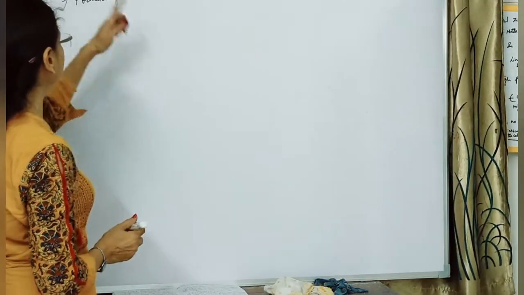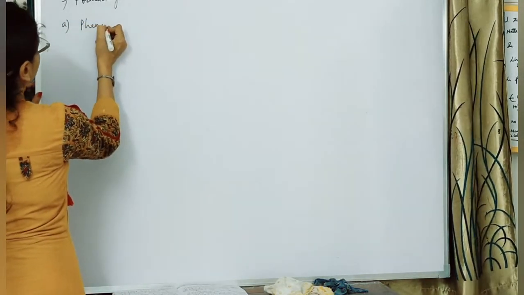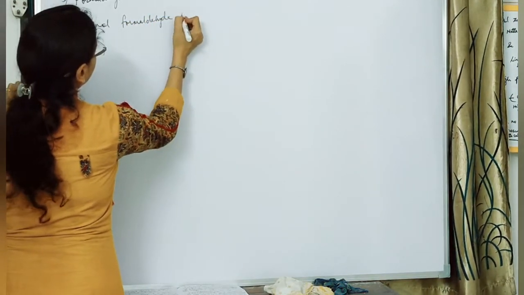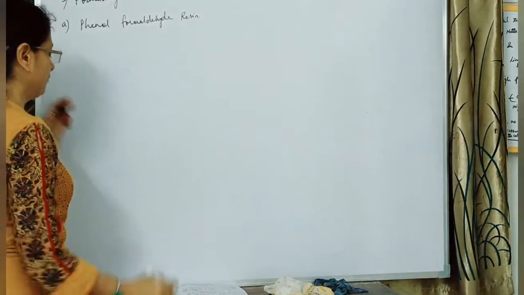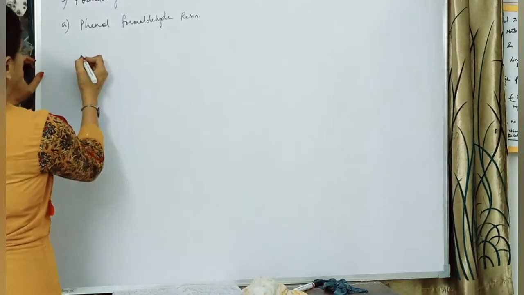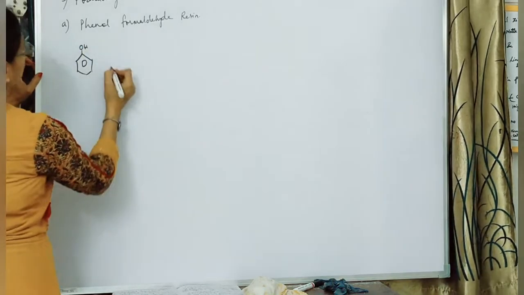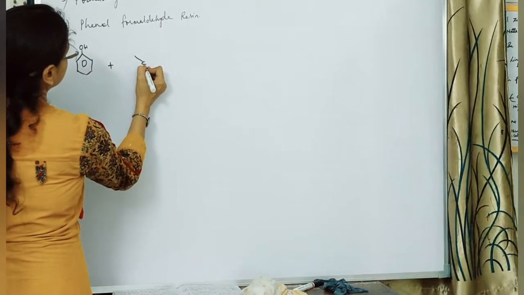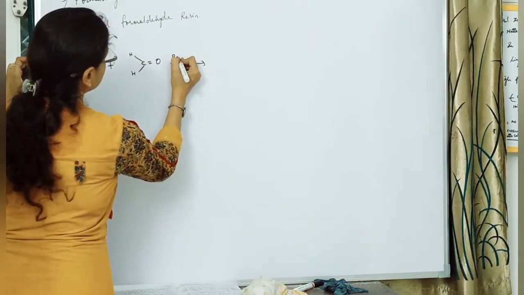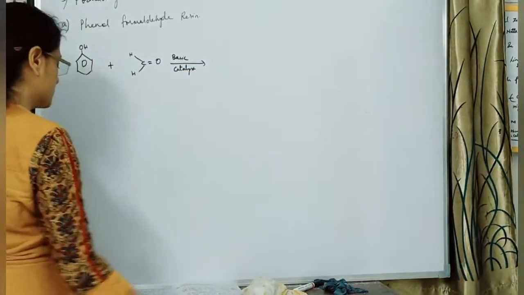Now here we have two types of formaldehyde resins. The first one that we study over here is phenol formaldehyde resin. So let's see, for the preparation of phenol formaldehyde resin, we'll take phenol over here. So this is our phenol plus our formaldehyde, in presence of a basic catalyst. Alright, so it has been forming over here.